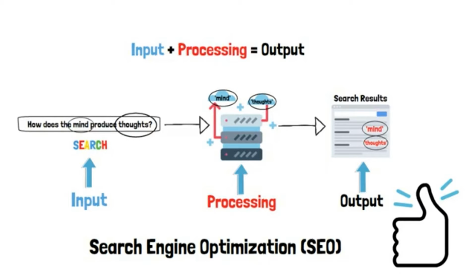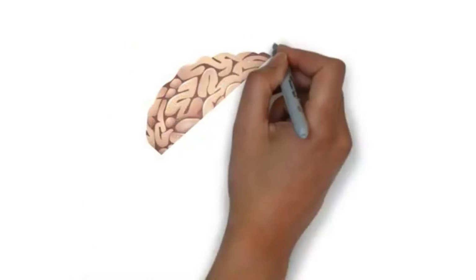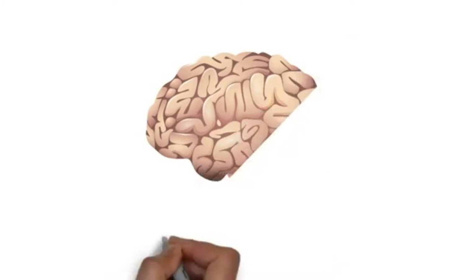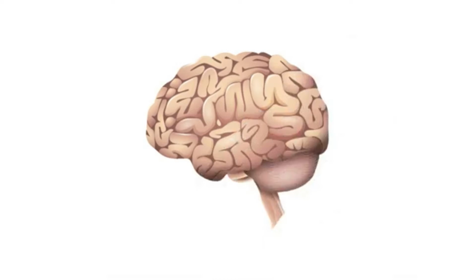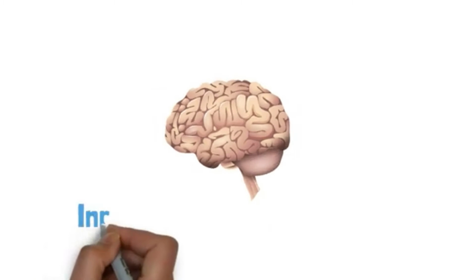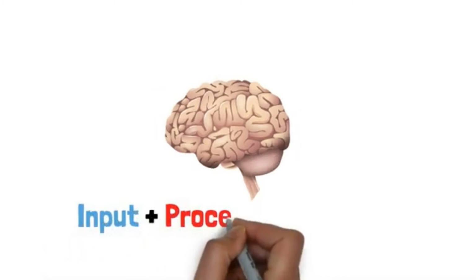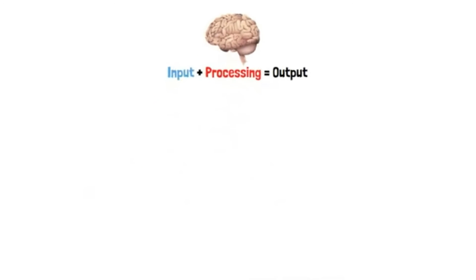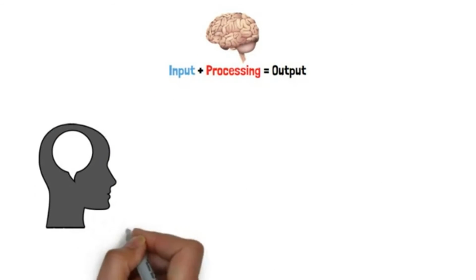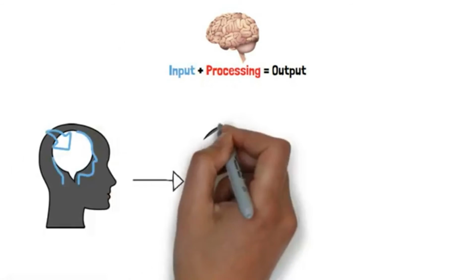Our brain uses this exact same algorithm in the production of a thought, but with different variables. Like modern-day computers, the algorithm used by our brain is input plus processing equals output. We receive our input through the conscious part of our mind, where that input is then processed in our subconscious mind, and the output is returned in the form of a thought.